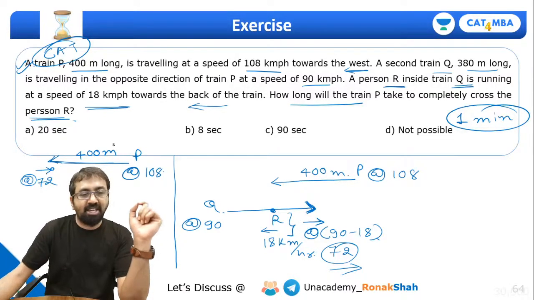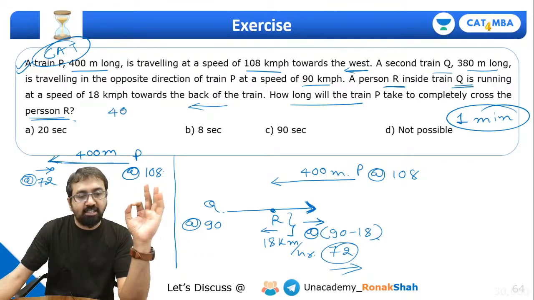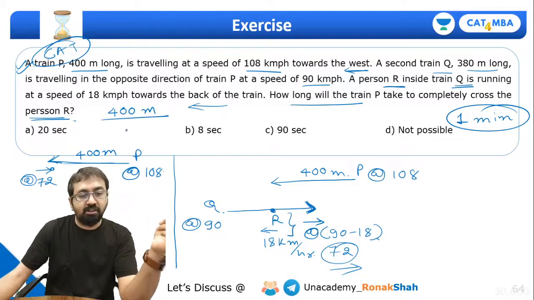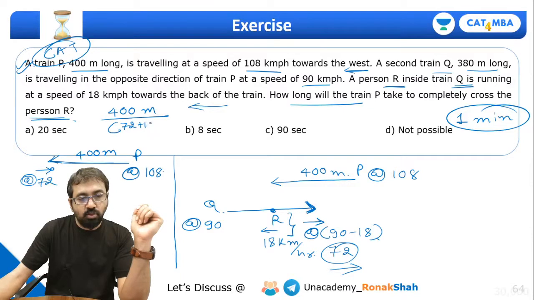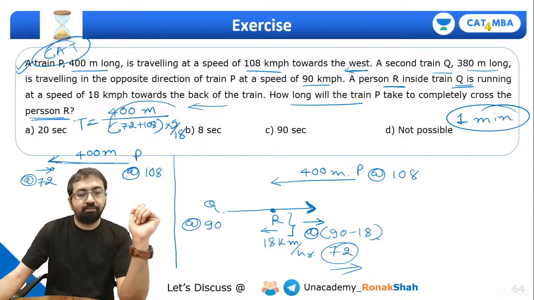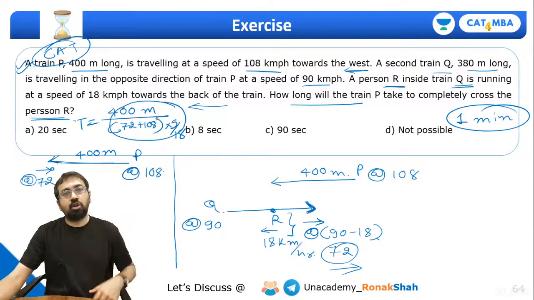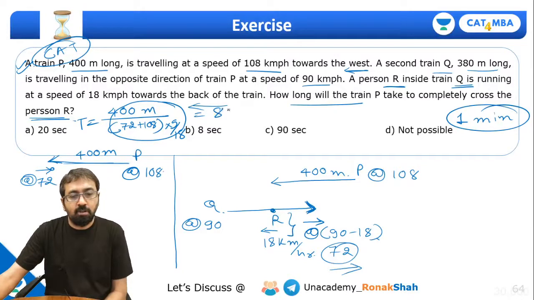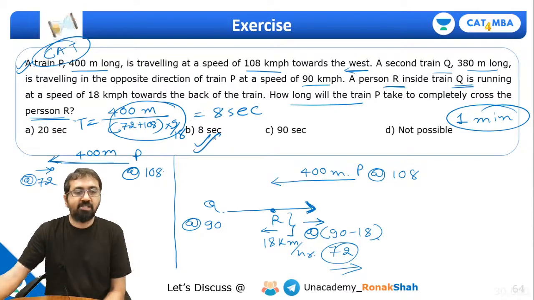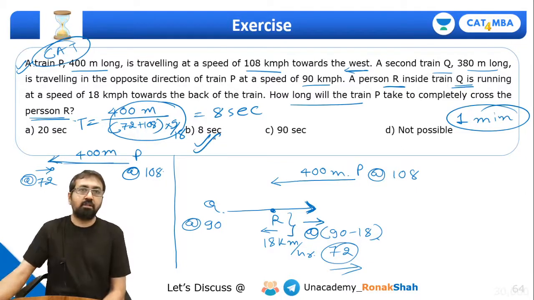We know that whenever a train has to cross a person, the train has to travel a distance equal to its own length, at the relative speed. Relative speed here will be the sum of the speeds, that is 72 plus 108 kilometers per hour. To convert to meters per second, multiply by 5/18. This will be the required time. What will it be, guys? Just solve this. This is 50, so it will come out to be 8 seconds. Yes or no? So the answer will be 8 seconds, everyone.